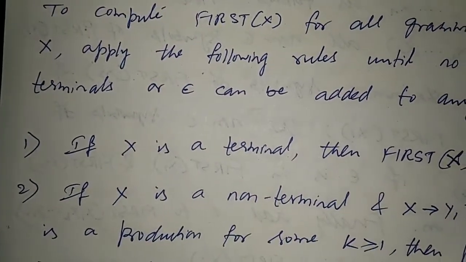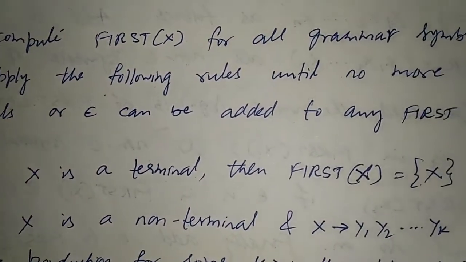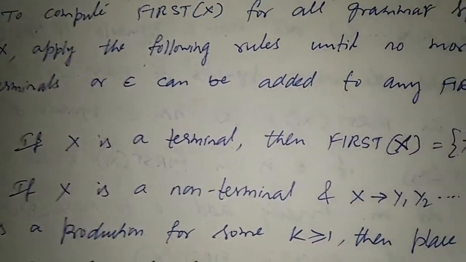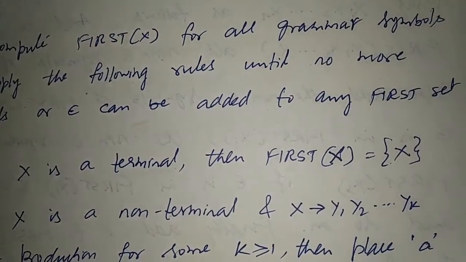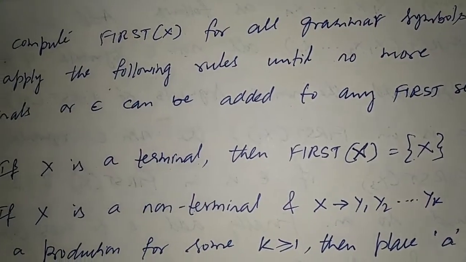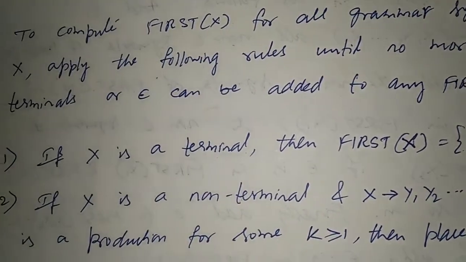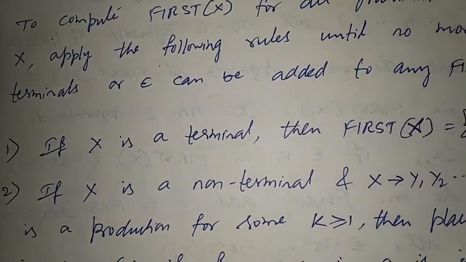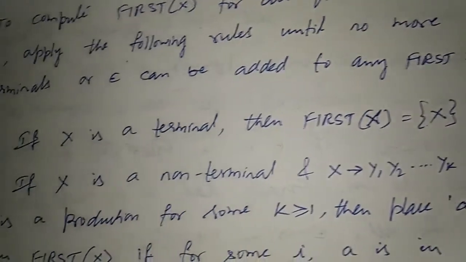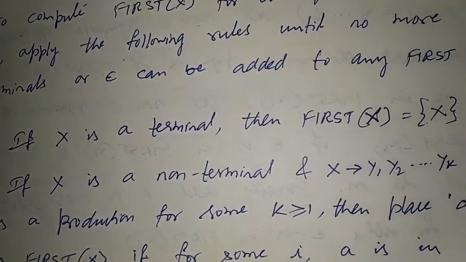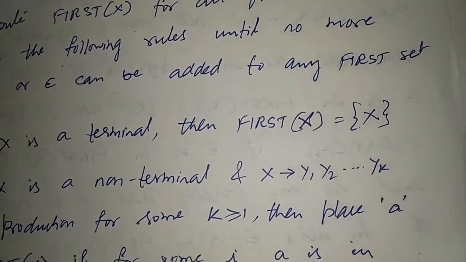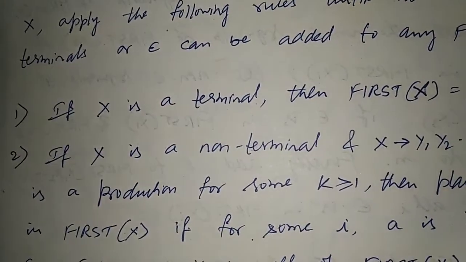The first rule says if X is a terminal, then first of X is equal to the set {X}. That is, we can directly put the terminal into the set of first if that is a terminal. The second rule says if X is a non-terminal and X produces Y1, Y2 up to Yk is a production for some k greater than or equal to 1, here Y1, Y2 all those are non-terminals, then place a in first of X.